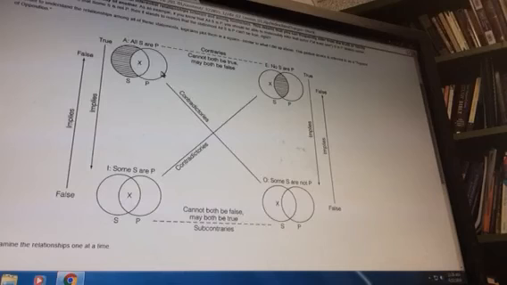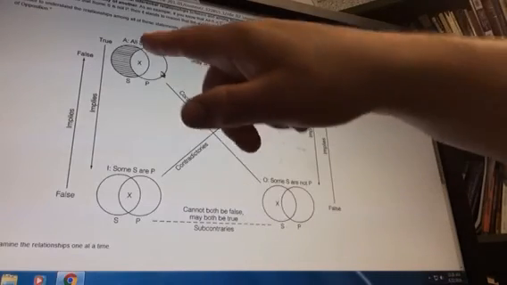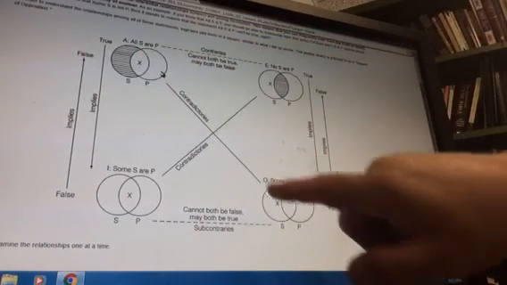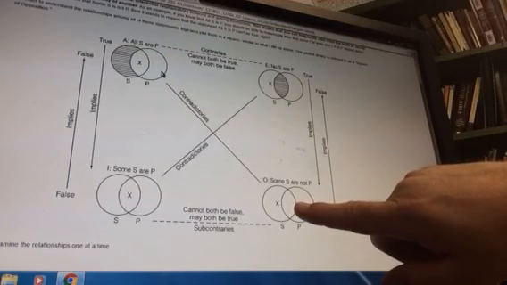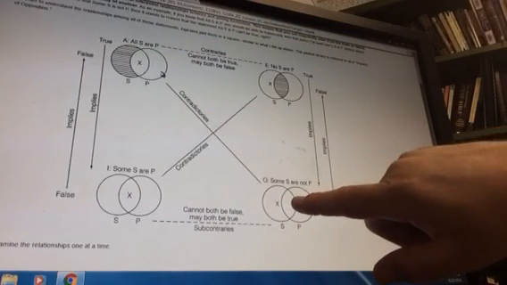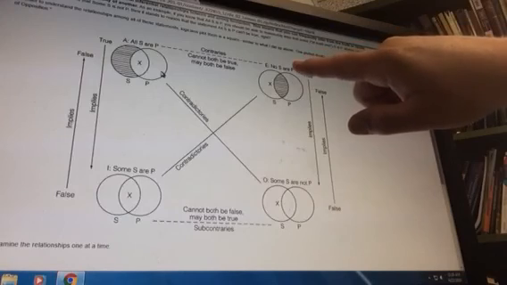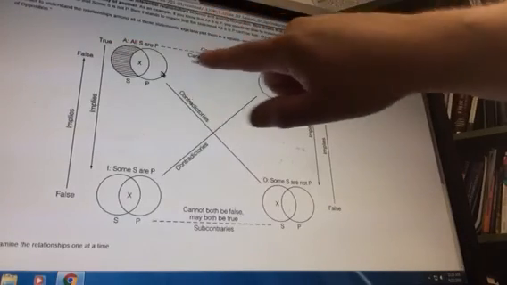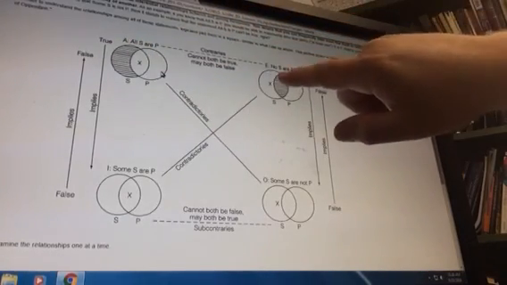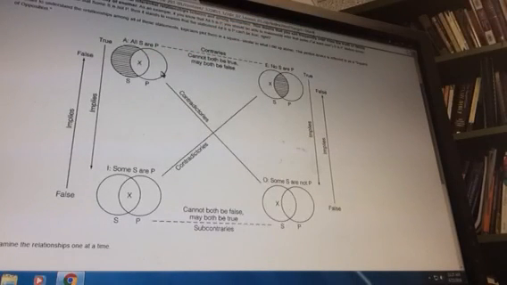And these allow us to make moves from one statement to another. If all S are P, I know that is true, then I know this is false, and I can also take the false and move it up and know that's false. I also know that that's false because if that's true, that has to be false. And so this traditional square of opposition allows us to see that if one of those statements is a true statement, we know the truth value of the others.